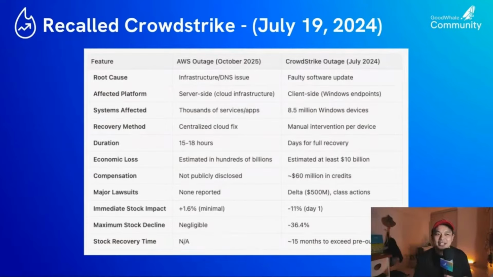So what we see right here is it may not result in AWS needing to compensate for all the losses. But let's see, they have the post-mortem. Let's see what they are going to share with their clients and the compensation they need to pay. I personally think it's a good indication when Amazon's stock price doesn't move as much. Why? Because it shows that the clients are reliant on Amazon even though they have hiccups.